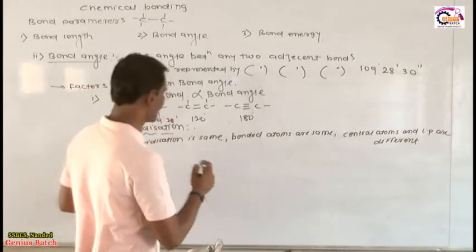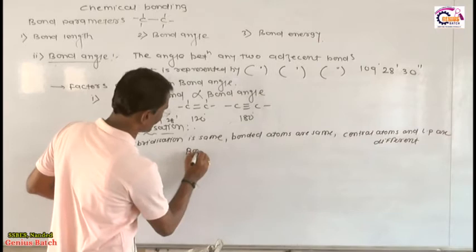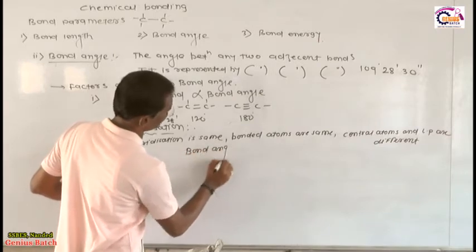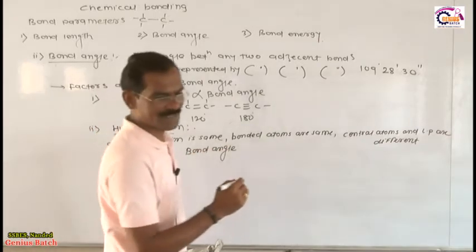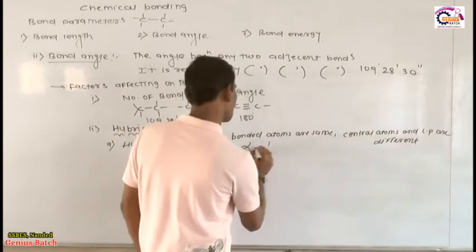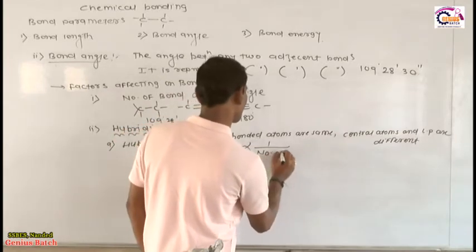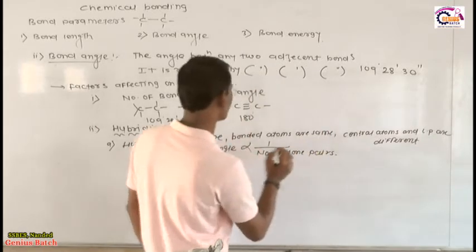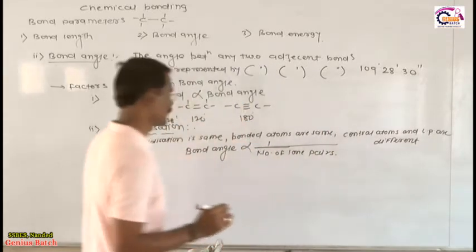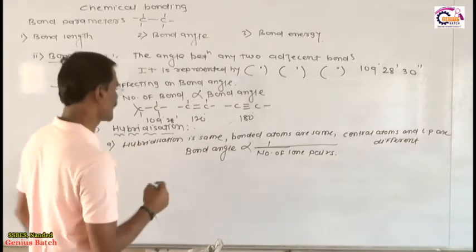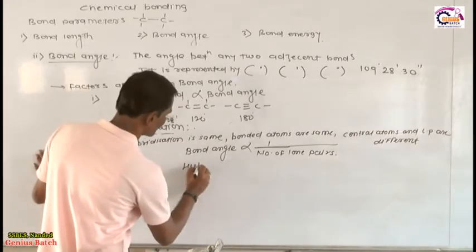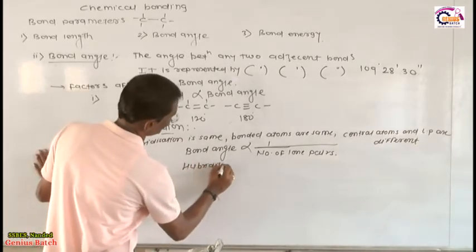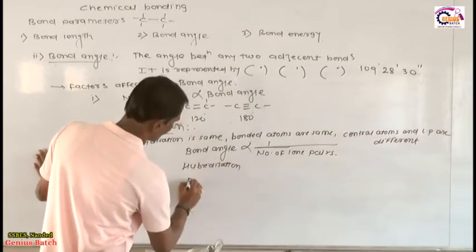Listen very carefully, I will give you the conclusion: the bond angle is inversely proportional to the number of lone pairs of electrons. Now my friends, what happens in this case? For example, we consider one example of hybridization and bond angle.